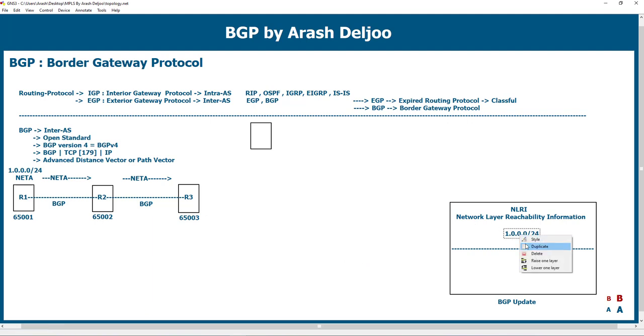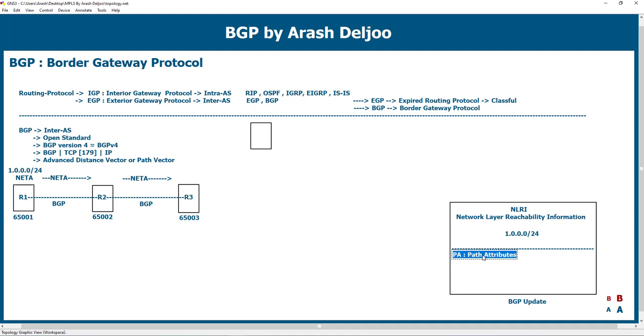And the second part of the most useful information in a BGP update is the PAs. PA means path attribute, the attributes of the path. I will talk about many attributes in this course, but for now I want to introduce one path attribute because I want to show you a simple example.